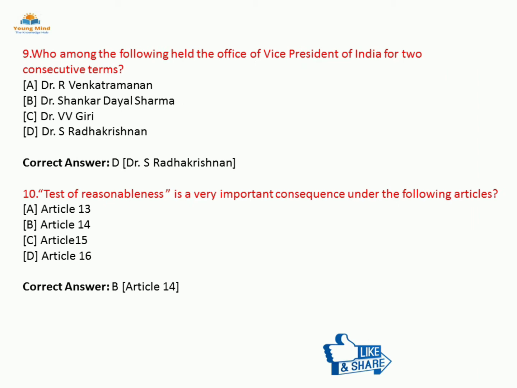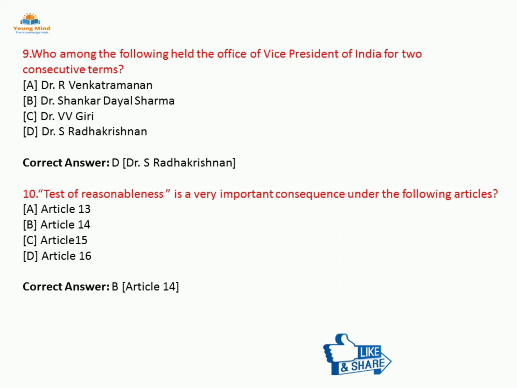Moving on to the next question, question number 9. Who among the following held the office of Vice President of India for two consecutive terms? The options are Dr. R. Venkataraman, Dr. Shankar Dayal Sharma, Dr. V.V. Giri and Dr. S. Radhakrishnan. The correct answer is option D, that is Dr. S. Radhakrishnan.